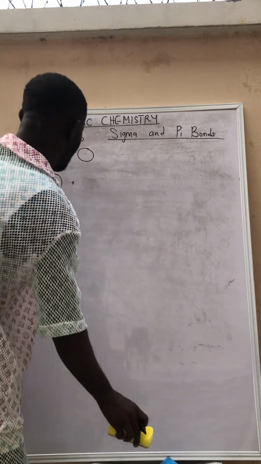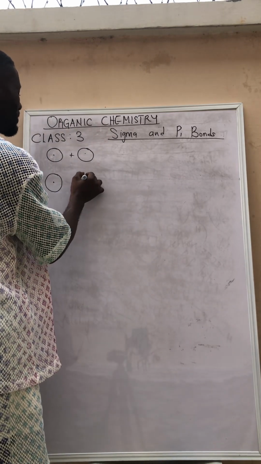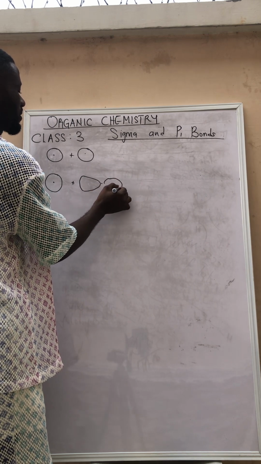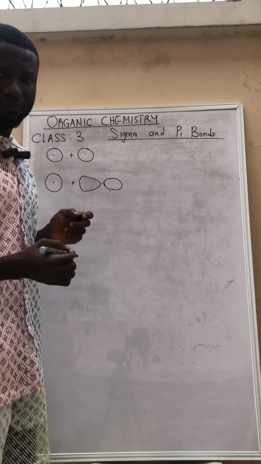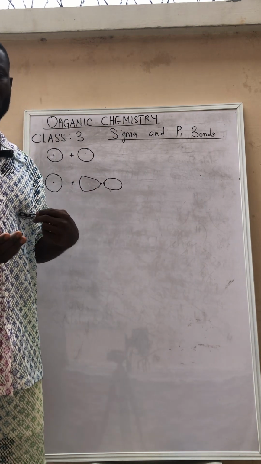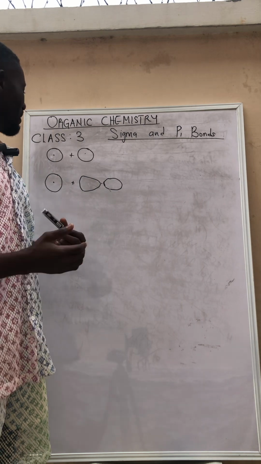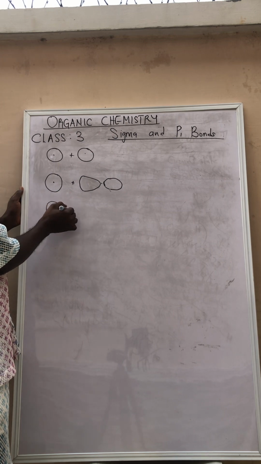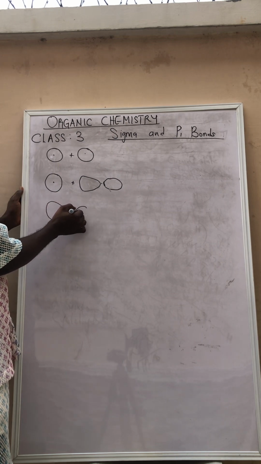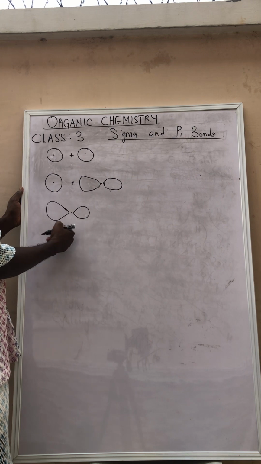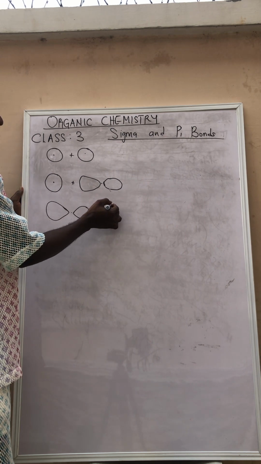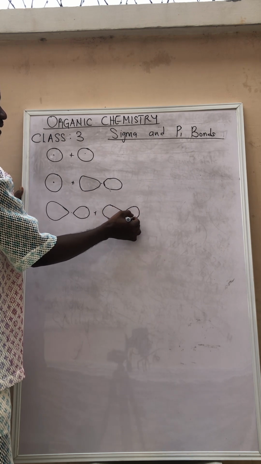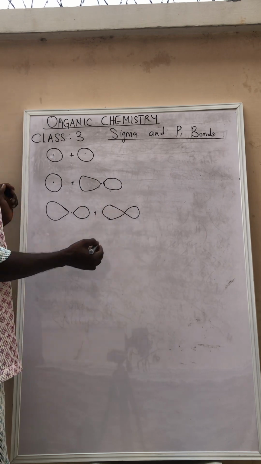We can equally form sigma bond using p orbital and another p orbital. This is p orbital plus another p orbital.